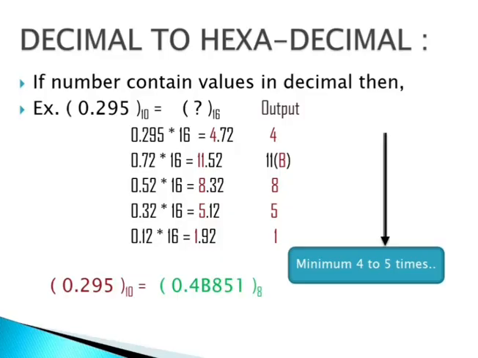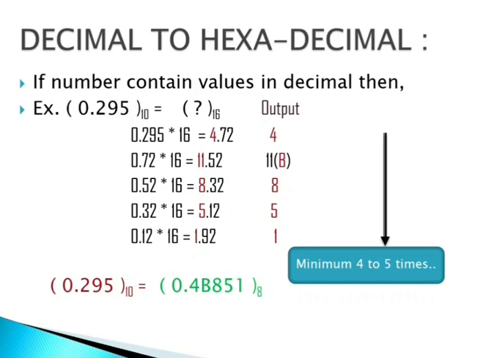If we are having a number containing a decimal fraction and we want to convert it into hexadecimal, what we have to do? We have to follow the same rules we followed with octal and binary. We have to multiply 0.295 with 16 and what we are getting is 4.72. 4 is placed in the output and 0.72 is placed for multiplication.